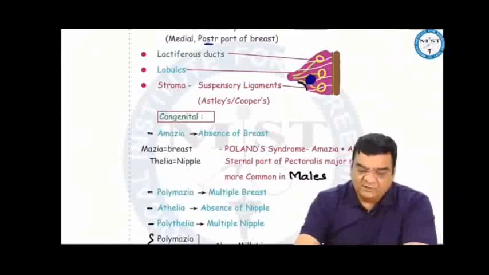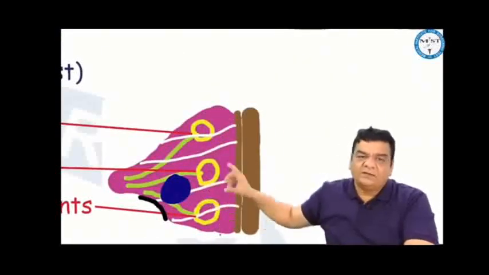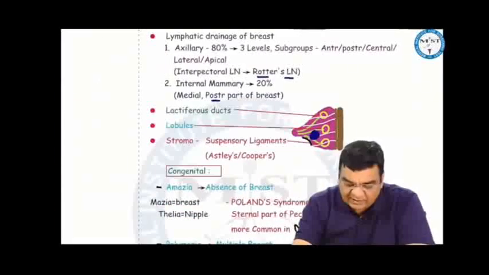Inside the breast, there are 3 things: the lactiferous ducts, the lobules, and then the supportive tissue or the stroma. And in the supportive tissue, there are the suspensory ligaments of Cooper or Astley Cooper.